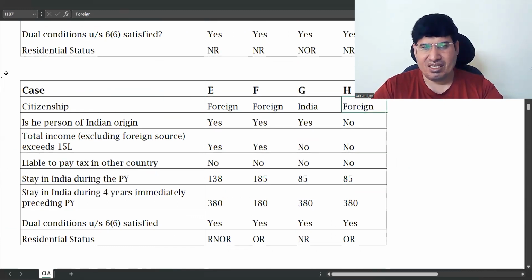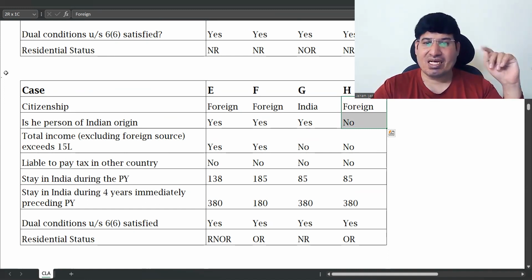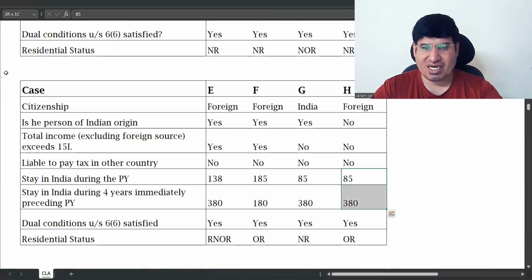He is H1. He is a foreign citizen here, and he is not a person of Indian origin. So both points do not apply. So that exception does not apply. That means both basic conditions are available to him. Correct? So that's why, using the second basic condition, he becomes a resident.